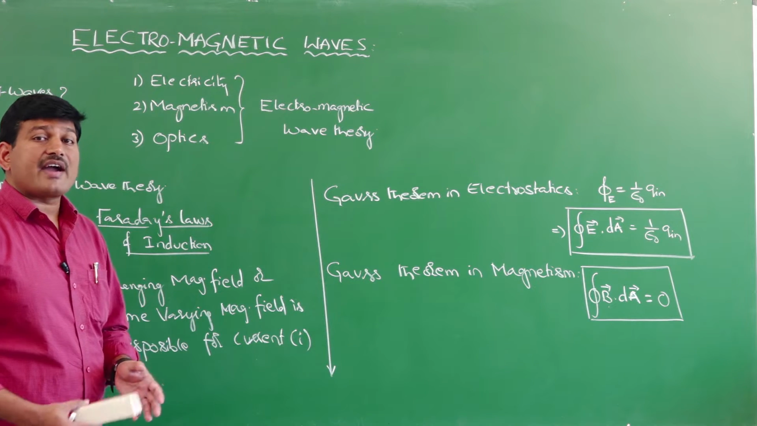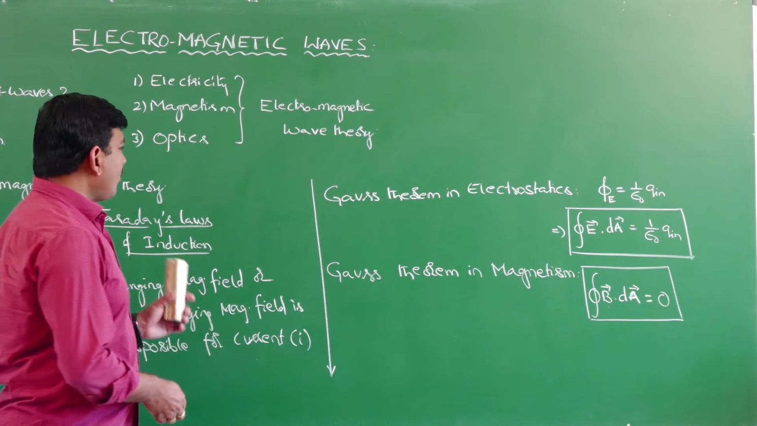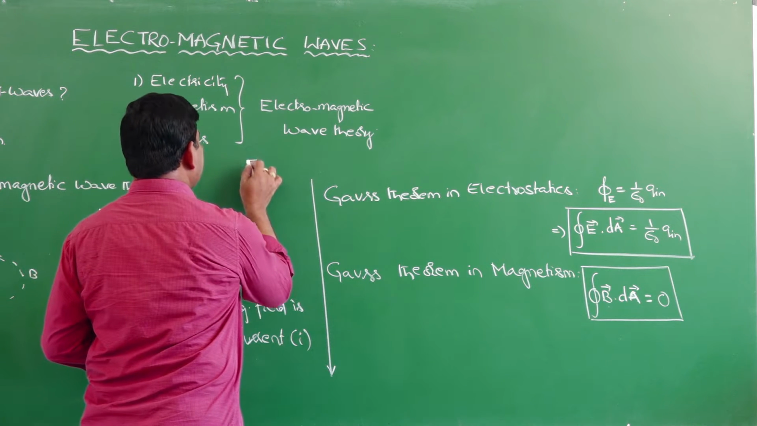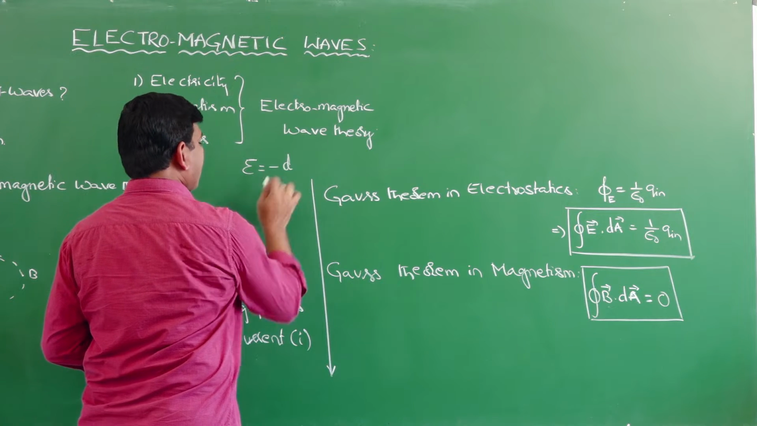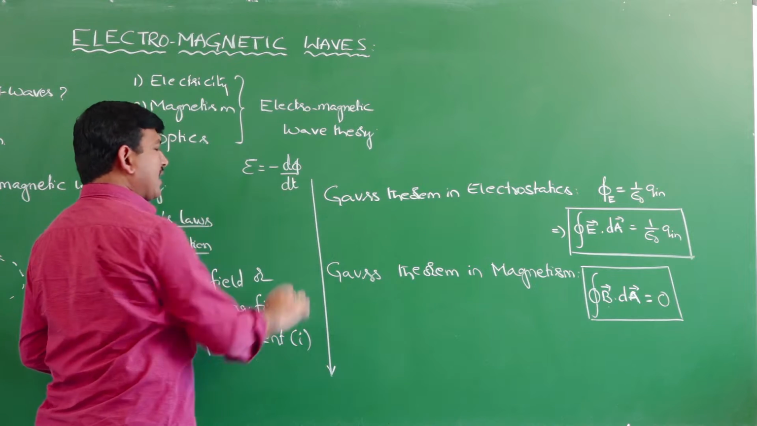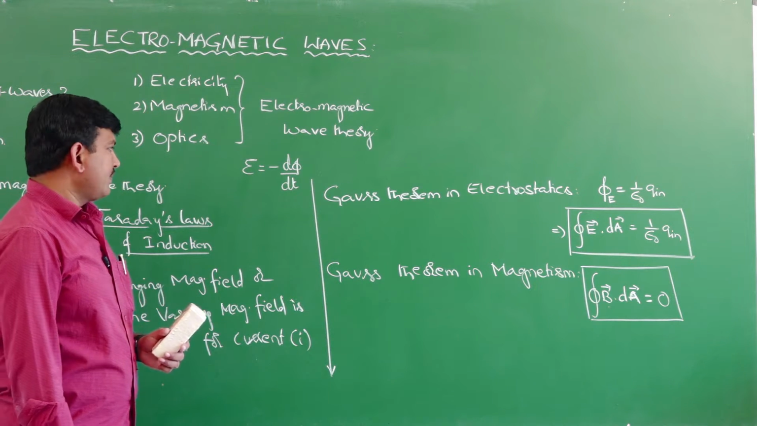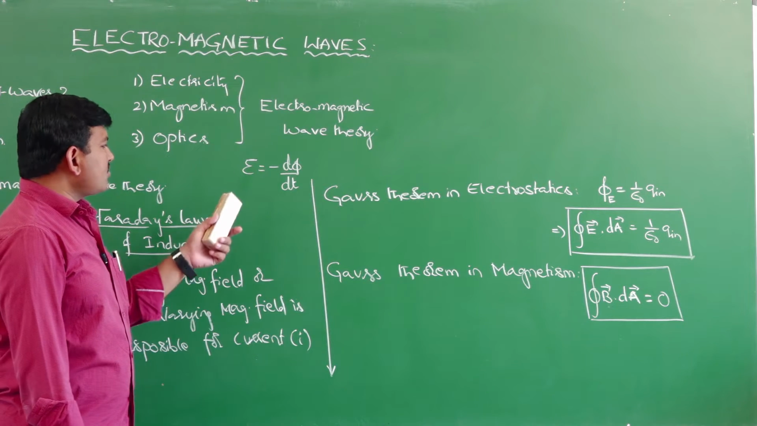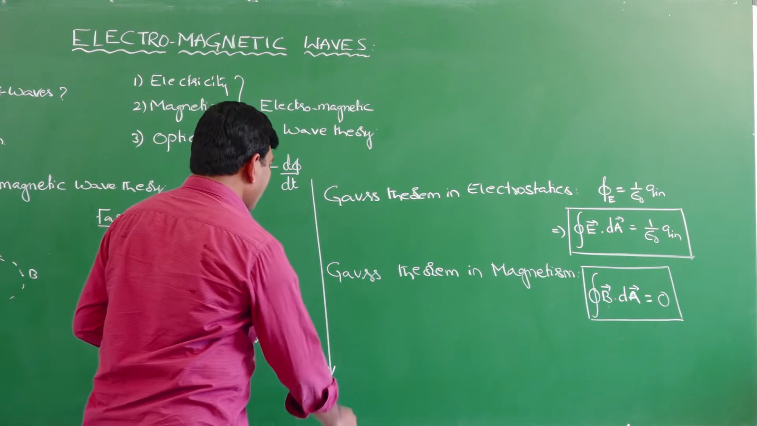And we have studied Faraday's laws of induction. According to Faraday's second law, we know that the EMF induced is equal to minus d phi by dt, that means the negative rate of change of magnetic flux. Yes or no? This is what we have studied. So we can also write it in a different format. How we can write this, I will tell you here.